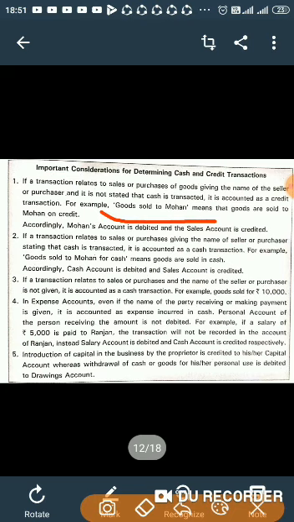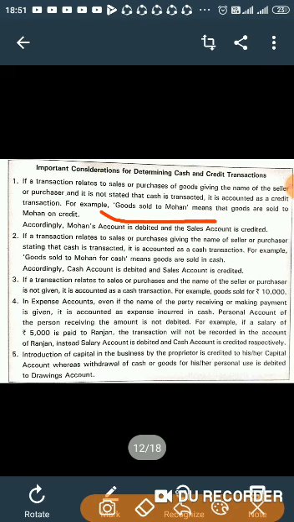There is no cash mentioned, so only goods sold to Mohan. Two accounts are involved: goods sold, that is the sales account, and Mohan, the customer. Since no cash is mentioned, it should be treated as a credit sale.